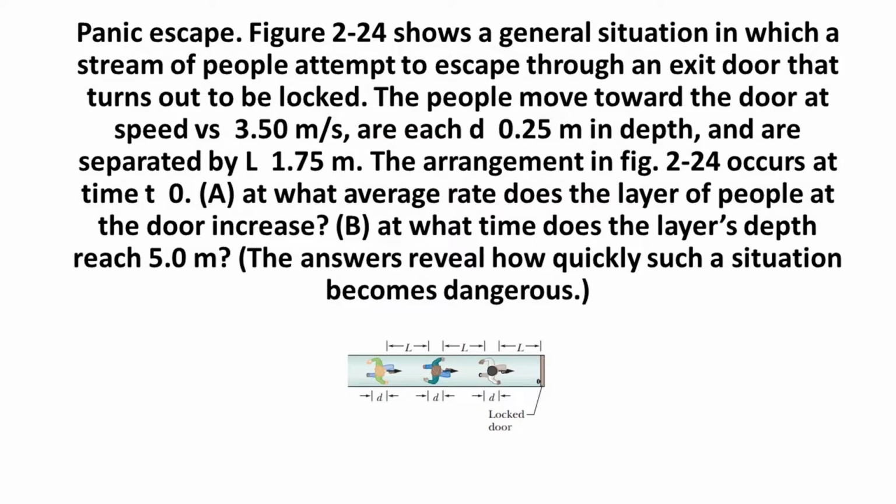Okay. So now coming to problem number 8, a panic escape problem. Figure 2.24, which I have shown below, shows a general situation in which a stream of people attempt to escape through an exit door that turns out to be locked. The people move towards the door at a speed of 3.50 meters per second, and each person has a depth or diameter of 0.25 meter, and they are separated by a distance of 1.75 meters between each person. You can see the arrangement in the figure.